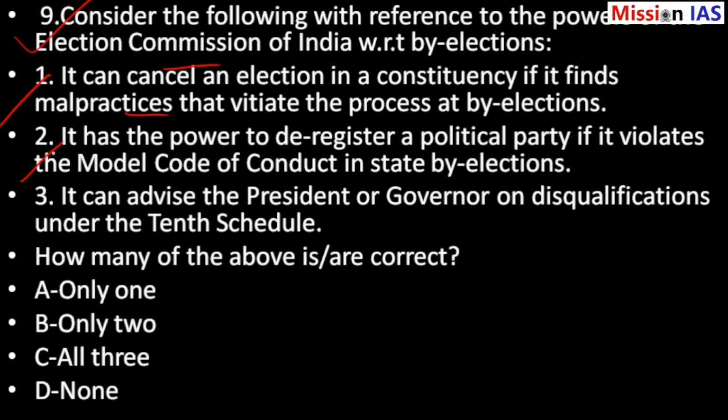Statement 2. It has the power to deregister a political party if it violates the Model Code of Conduct in state by-elections. Statement 3. It can advise the President or Governor on disqualifications under the 10th Schedule. How many of the above are correct? Option A, only 1. Option B, only 2. Option C, all 3. Option D, none.